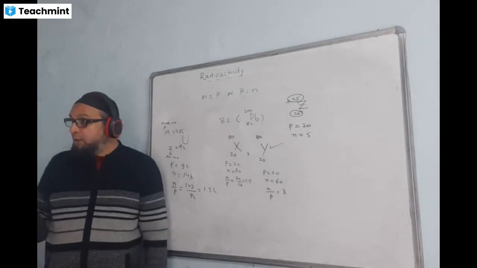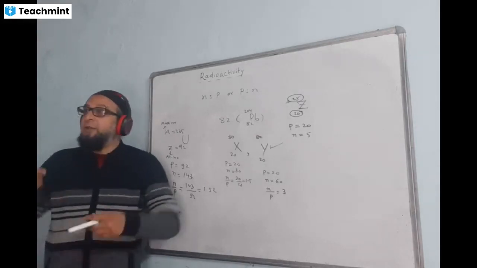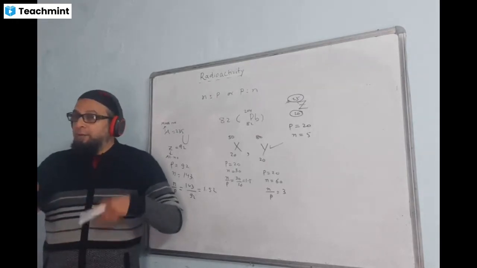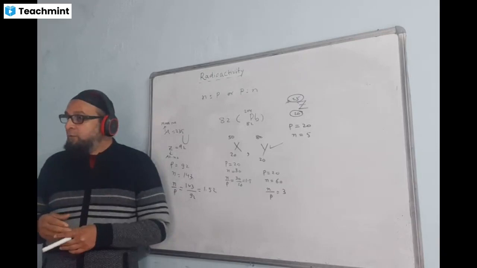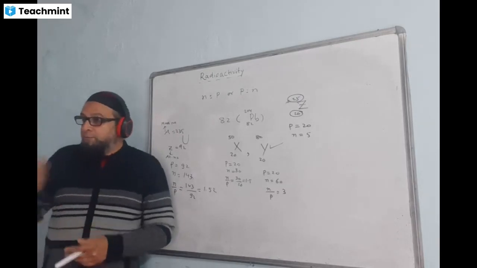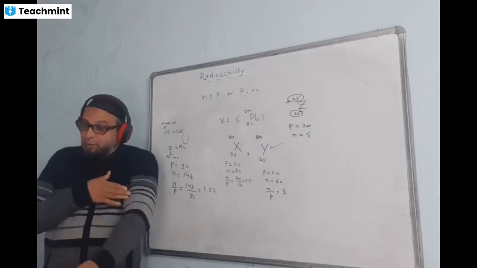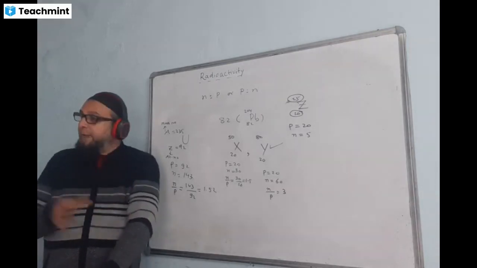You can't reduce the radiation, the power. Suppose some powerful radiation has entered your body and it is giving a harmful effect. Do you have any other medicine to reduce the strength? No, we cannot reduce it. It will go with time.